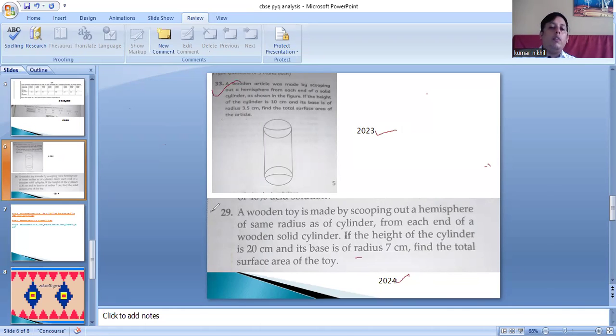The only difference is that in this question, a diagram has been given. In this question, a diagram has not been given. This question has come in 2024. This question has come in 2023. So if you take the questions of the last 5 years, you will be able to solve the 5 marks question very easily. Try to solve the last 5 years' questions, 2020 to 25.